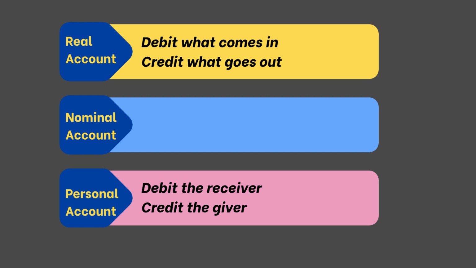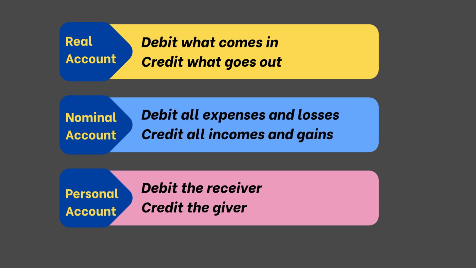The last rule is for nominal accounts, which says, debit all expenses and losses, credit all incomes and gains. This rule applies to transactions involving expenses, revenues, incomes, gains, and losses. Expenses and losses are recorded as debits because they decrease the net income, while incomes and gains are recorded as credits because they increase the net income. For example, when paying rent, which is an expense, rent expense, a nominal account, is debited, and when earning revenue from sales, sales revenue, a nominal account, is credited. These rules ensure that every transaction is recorded accurately and consistently, following the principles of double entry accounting.